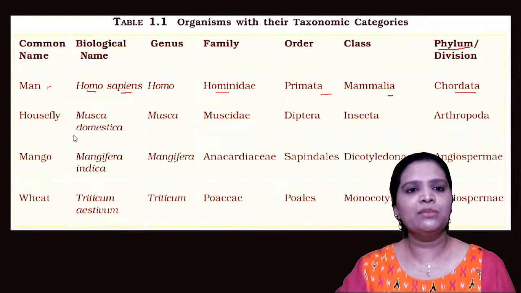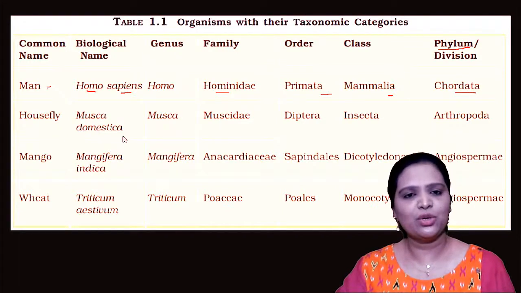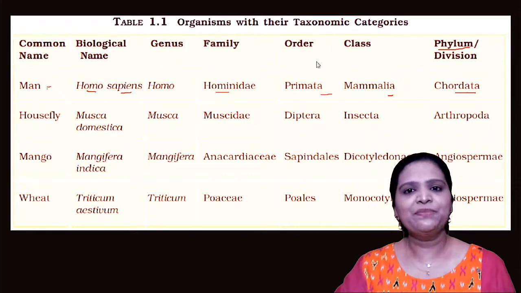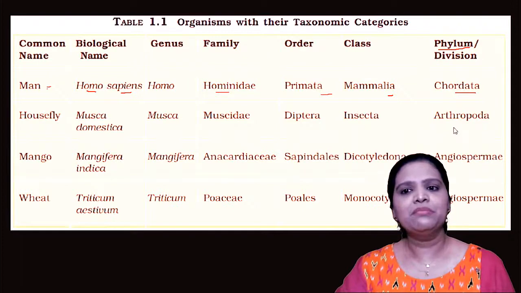Second one is housefly. Housefly is the common name. Biological name is Musca domestica. Genus is Musca. Family is Muscidae. Order Diptera. Class Insecta. Phylum Arthropoda.